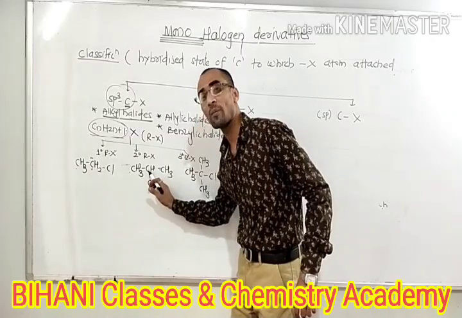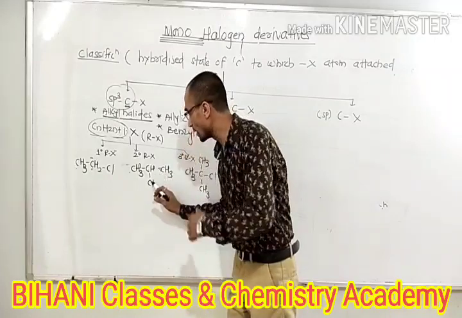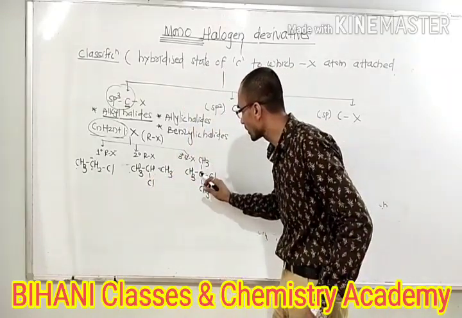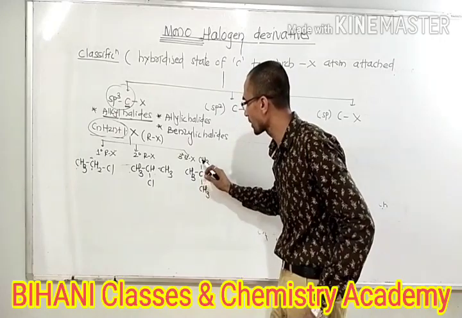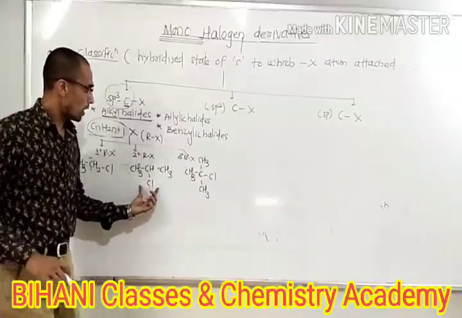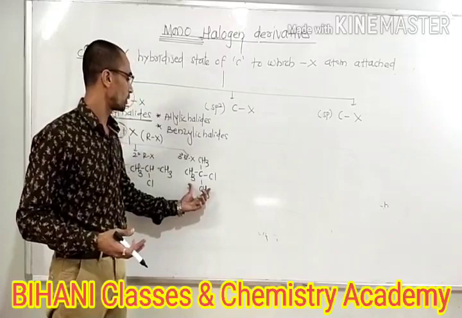The nature of this carbon is sp3 hybridized, but that carbon attaches to the next two carbons, and that's why this is the secondary carbon, a secondary alkyl halide. This carbon here is sp3, but it attaches to three other carbons. That's why it is a tertiary alkyl halide. Ethyl chloride, isopropyl chloride, which we also call secondary propyl chloride. This is the tertiary butyl chloride.